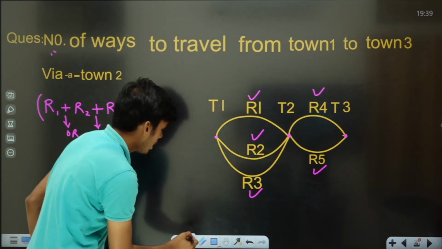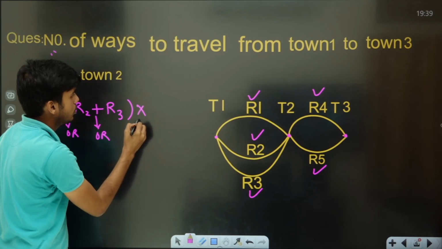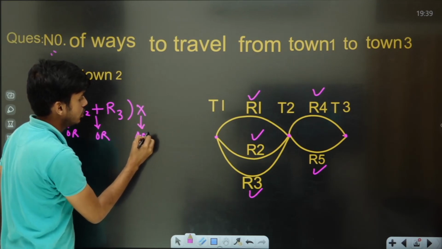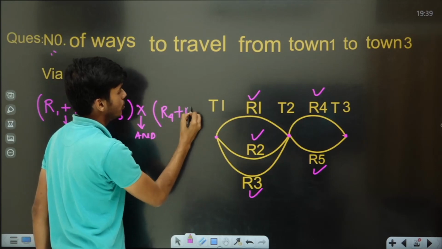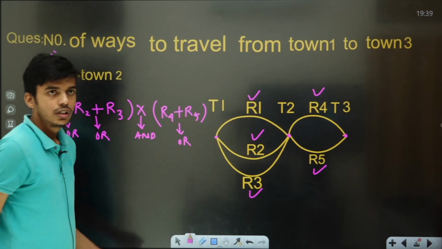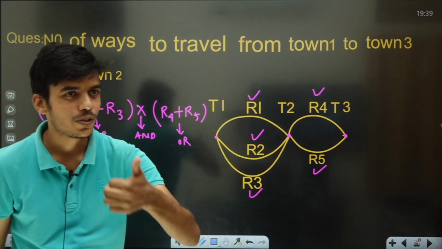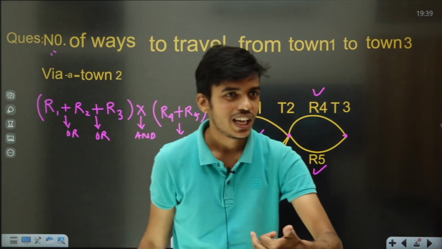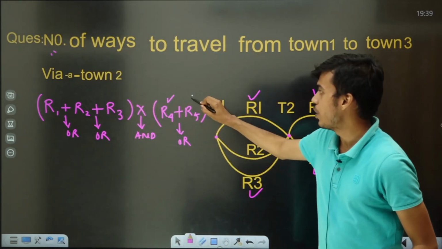You have to travel from town 2 to town 3, either using road 4 or using road 5. From town 1 to town 2 you may travel either using road 1 or road 2 or road 3, and from town 2 to town 3 you may travel either using road 4 or road 5.